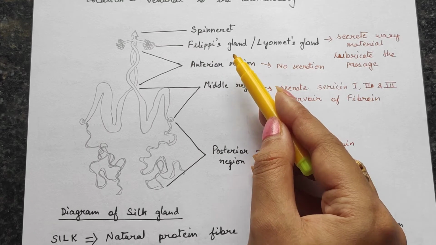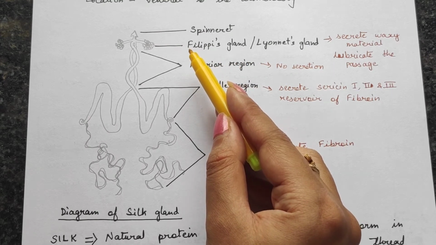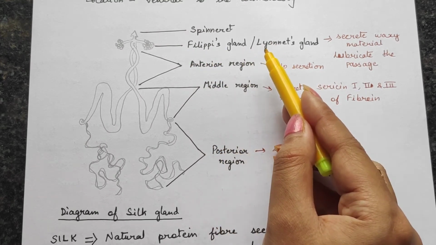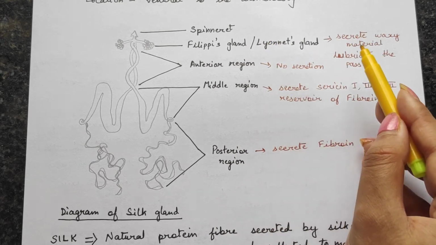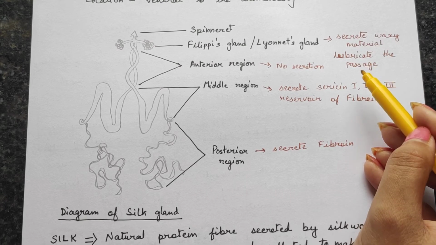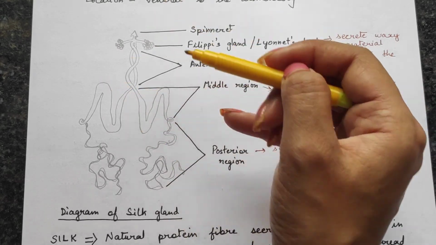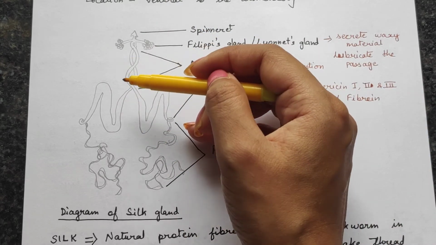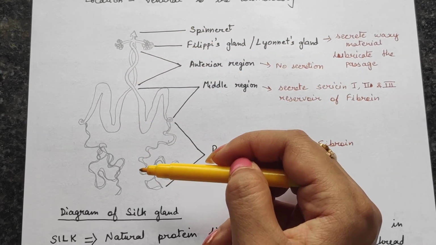In this, there is a gland called Philippi's gland, or Lyonet's gland. The function of this gland is to secrete waxy material and to lubricate the passage so that the silk which is produced can be easily secreted from the silk gland.